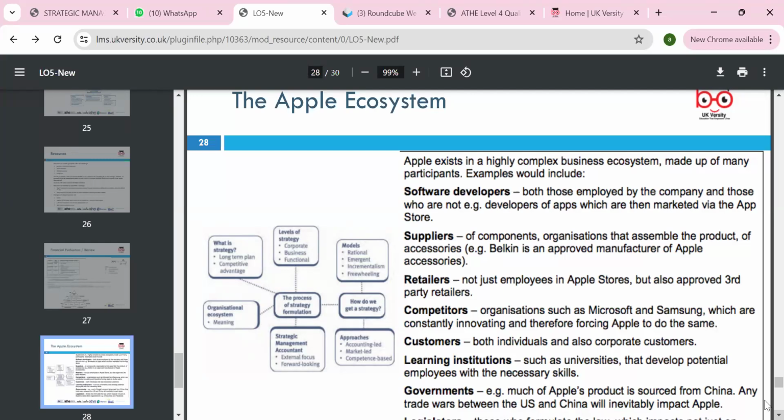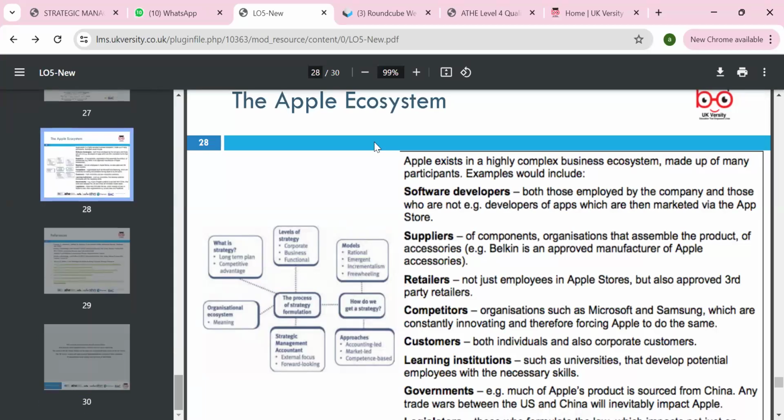Retailers include the Apple store but also approved third parties. Competitors are Microsoft, Samsung, and others. Customers are both individual and corporate, and learning organizations such as universities, and government organizations, where we look at the licences they give. So we can develop the strategies accordingly to achieve the key objectives of the organization.